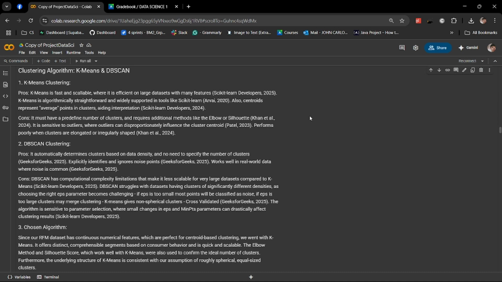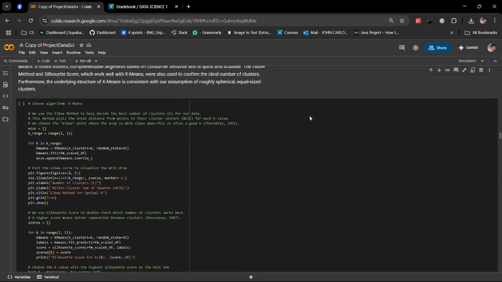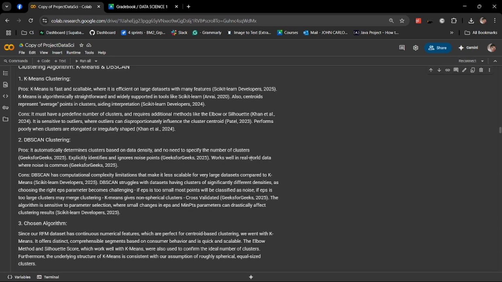Since our RFM data is continuous and likely contains spherical clusters, we chose k-means for its efficiency, interpretability, and compatibility with our validation methods. And now for the next cell,